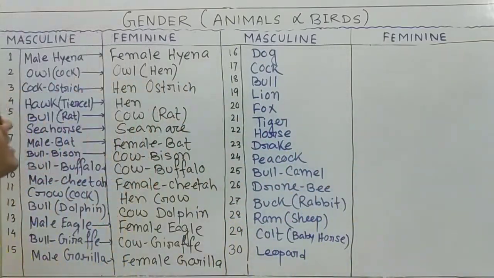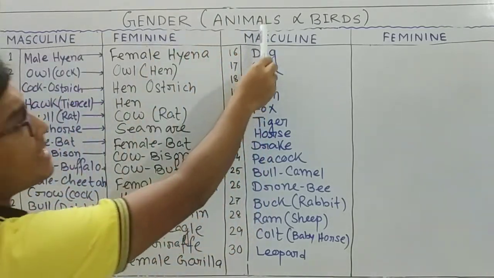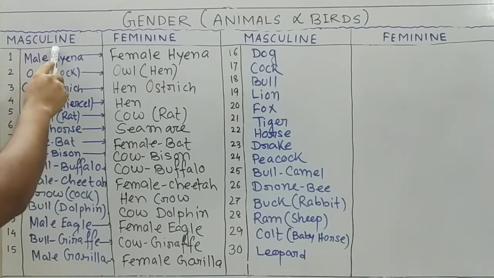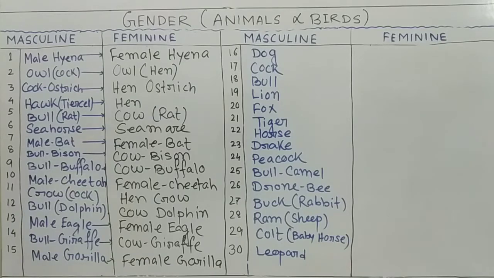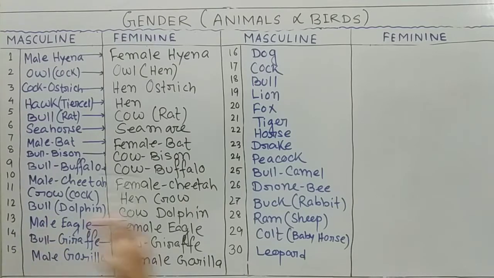Students, our today's class is gender sense, but it is mainly animals and birds gender sense, masculine with feminine. I write here 15 and here 15 words, and we have some other important spots that we will write after this part.